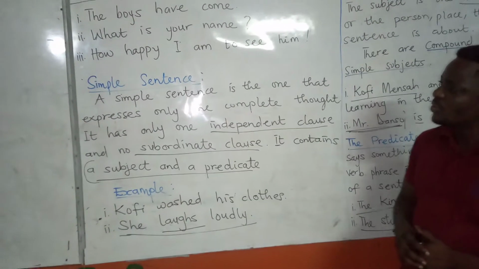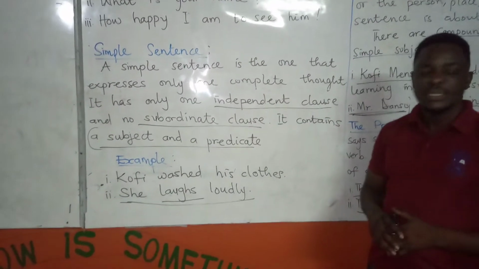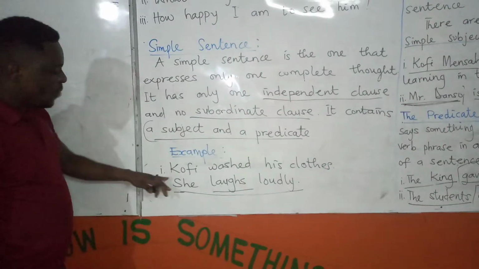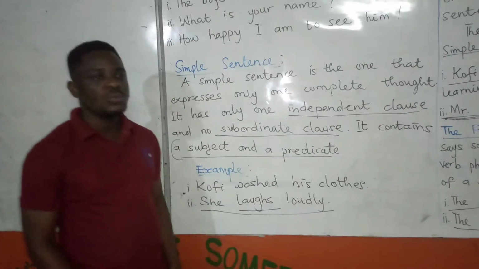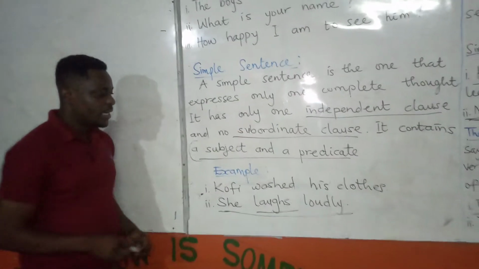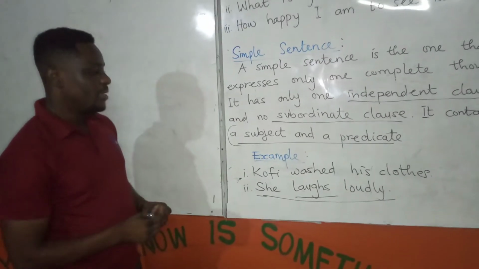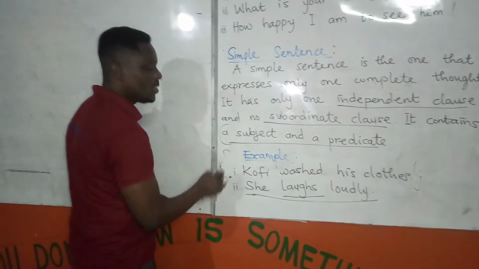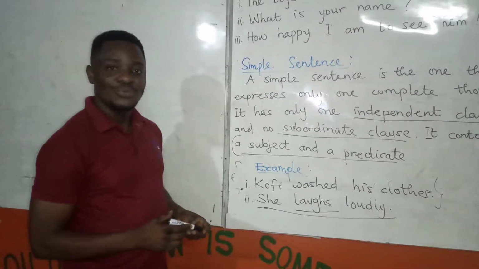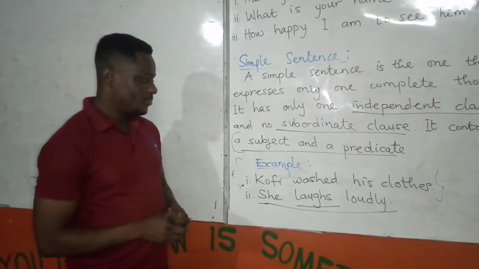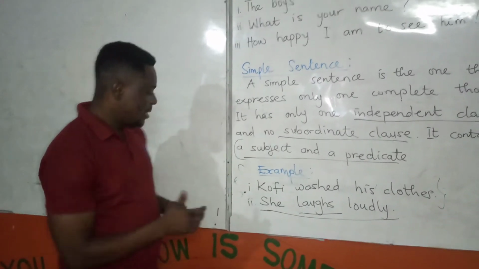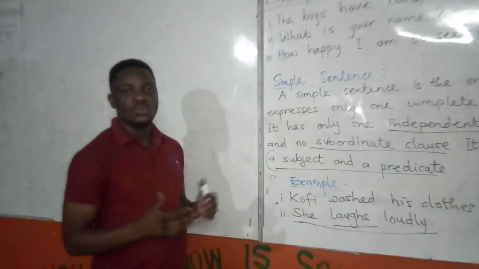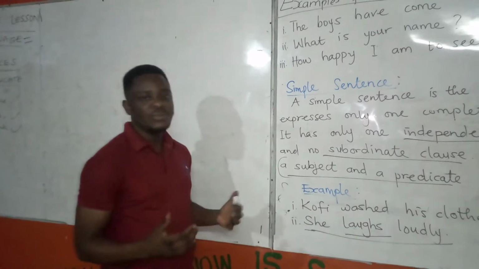Let me give you a few examples of simple sentences. The first one I have here is: Kofi washed his clothes. Kofi washed his clothes. You see, the idea in this sentence is one. What did Kofi do? Washed his clothes. Simple. The second example: she laughs loudly. What did she do? She laughed loudly.